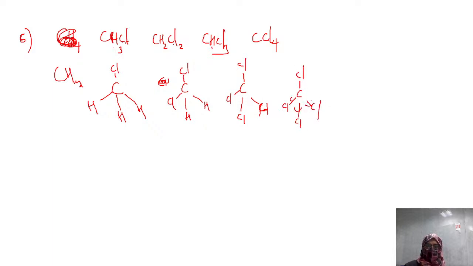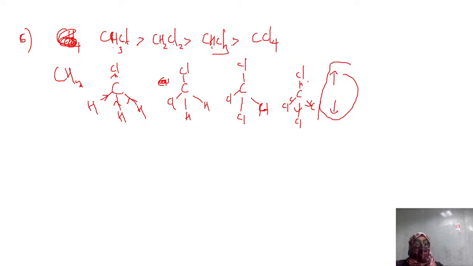Here, down, down, down, up. The downwards are 3 which have the same nature. 1 up is chlorine, 3 downs are chlorine. Both will cancel the dipole moment. That means zero dipole moment is found for CCl4. So you can see with the help of structure we can just say.